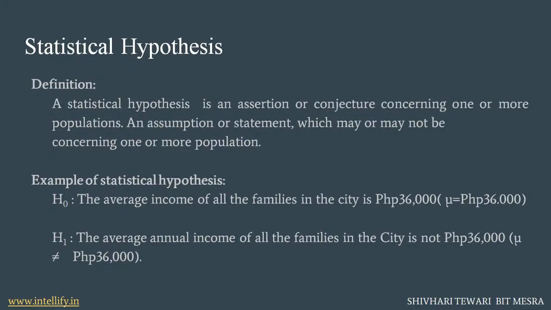In some cases, if the null hypothesis is not true, that is, if the assumed mean equal to 36,000 is not true, the alternative hypothesis can take both cases, that is, mu is less than 36,000 and mu is greater than 36,000. So we can assume the alternative hypothesis as less than or greater than, both of the cases.